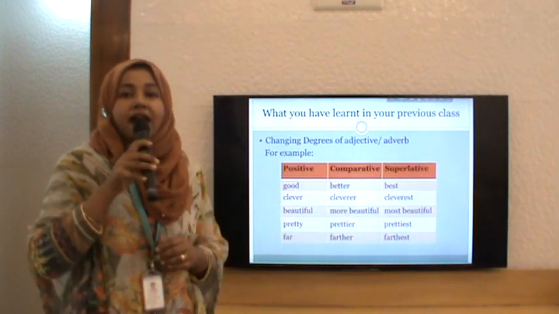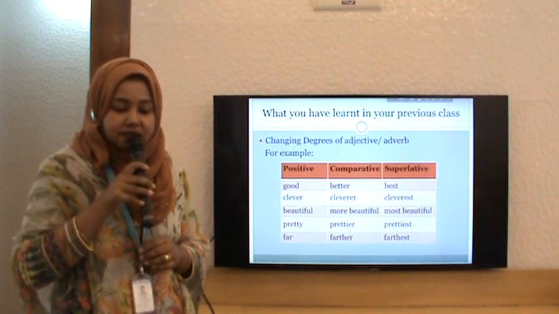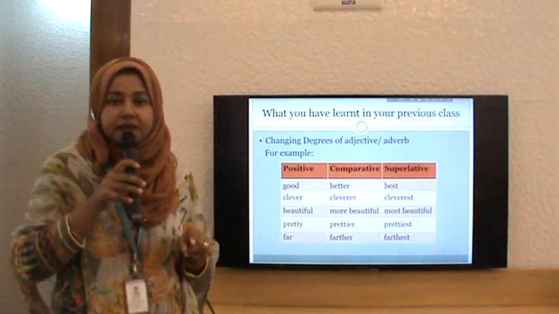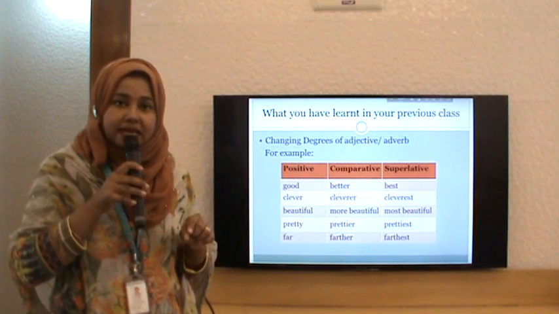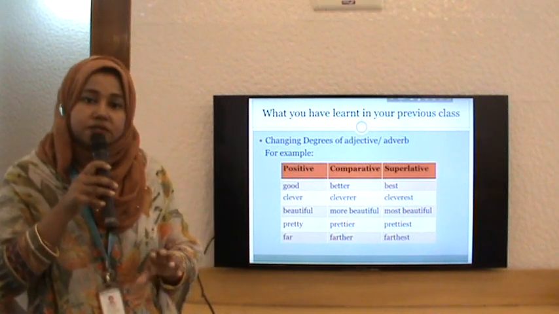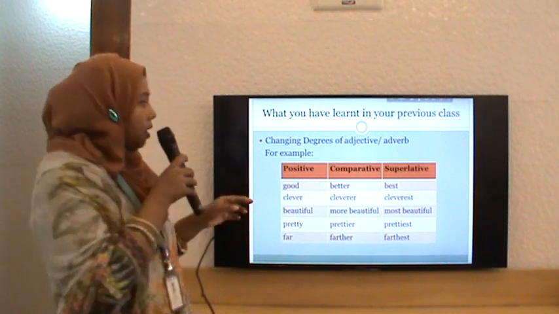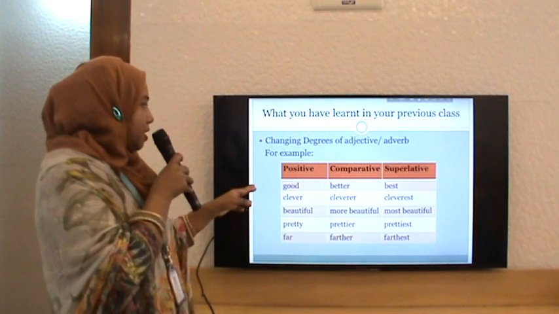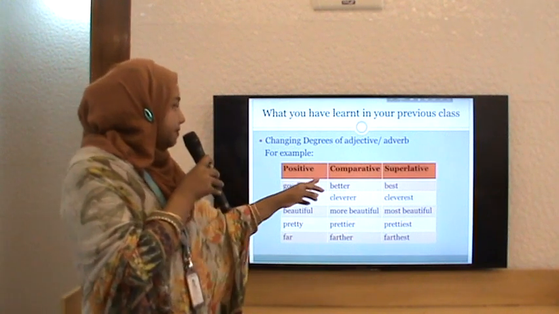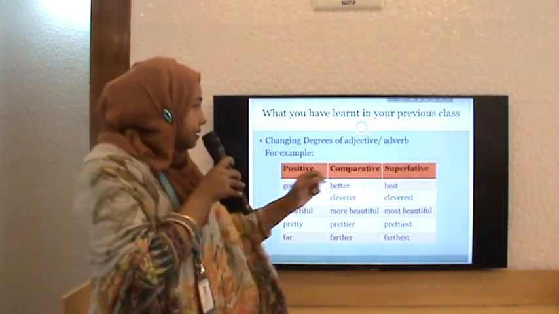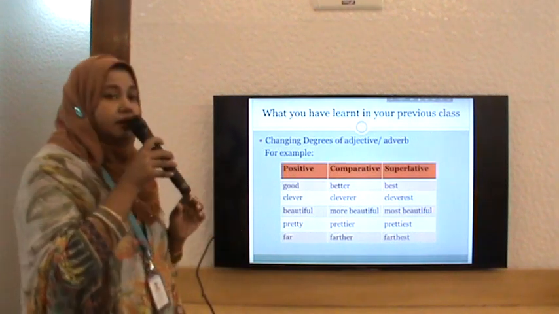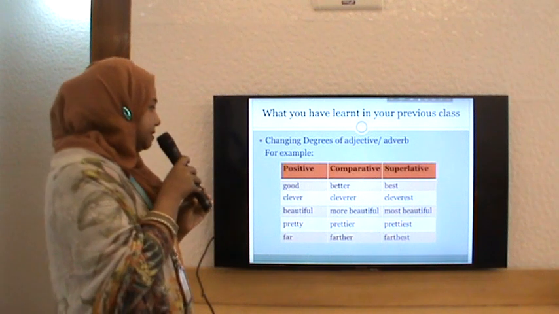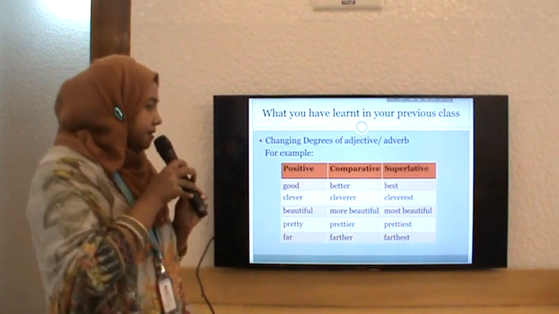So I hope you have already learned in your previous classes how the degrees of adjective are changed, and I have given you some examples to recall in a table: positive, comparative and superlative degree. When it is good, comparative degree will be better and superlative degree will be best. Clever, cleverer, cleverest, beautiful, more beautiful, most beautiful, pretty, prettier, prettiest, far, farther, farthest.